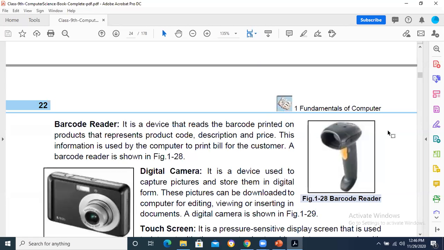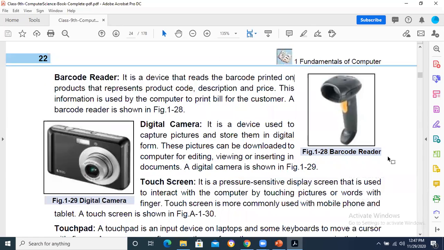When it reads the barcode, the information is decoded, and then it finds out the details of the product from the database, its name, its price, its discount on the price, and similarly all these things are decoded, and then you get the receipt accordingly. Digital camera is used to capture not only the pictures but also the videos today. So we have got some different types of digital cameras available today.